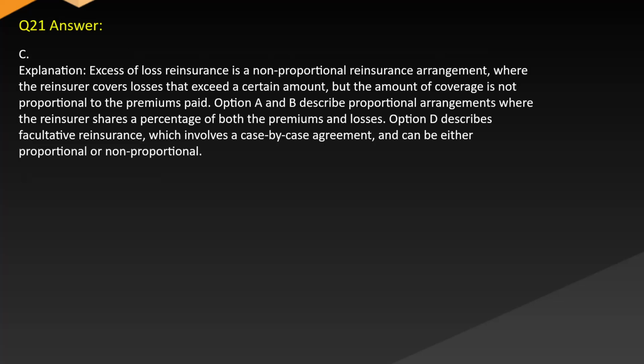Answer: C. Explanation: Excess loss reinsurance is a non-proportional reinsurance arrangement where the reinsurer covers losses that exceed a certain amount, but the amount of coverage is not proportional to the premiums paid. Options A and B describe proportional arrangements where the reinsurer shares a percentage of both the premiums and losses. Option D describes facultative reinsurance, which involves a case-by-case agreement and can be either proportional or non-proportional.